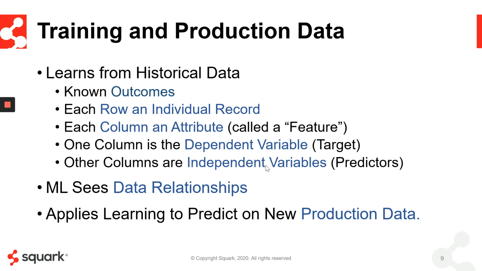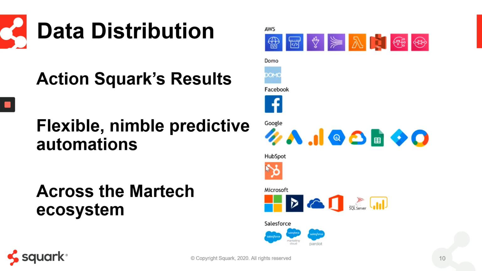It's a data set that has known outcomes. It's structured data. Each row is an individual record, and each column is an attribute. It's called a feature. You select one column that's a dependent variable, and you select other columns that are independent variables. Or you just take our automated selections and click next 3 times, and we do it all for you. Squark's machine learning sees the data relationships, as I described, and then applies the learning to predict on that new production data. Then you can distribute the data.